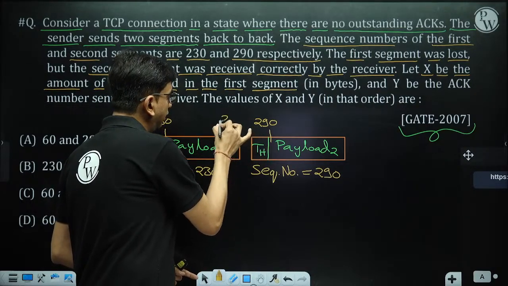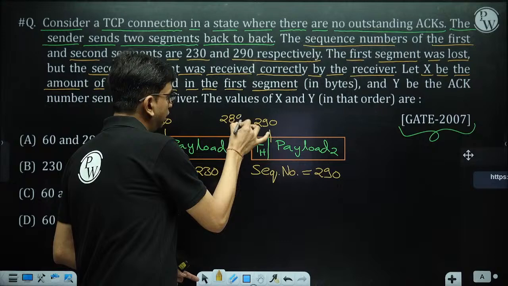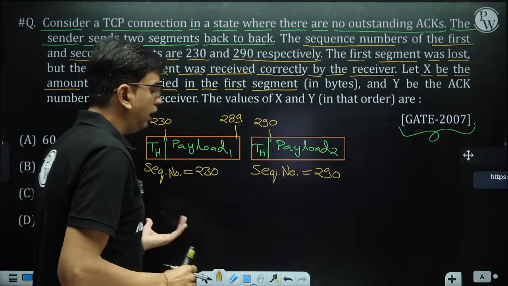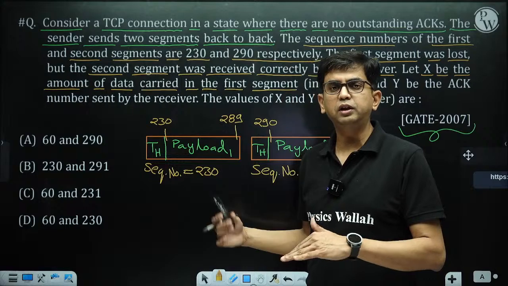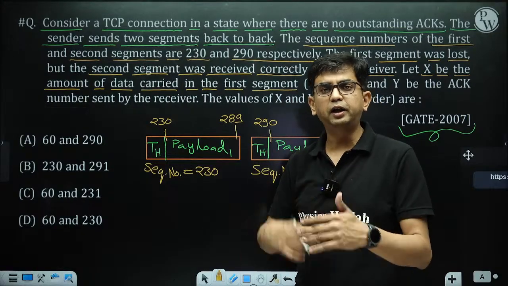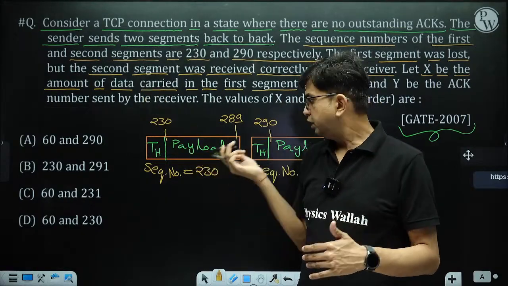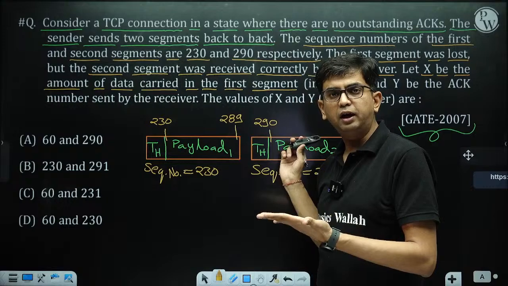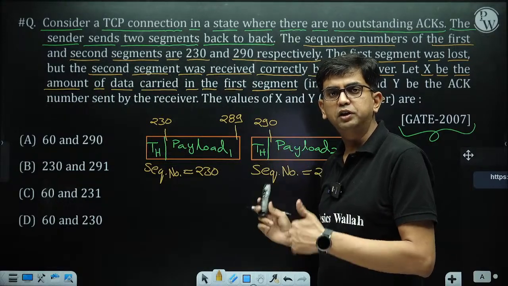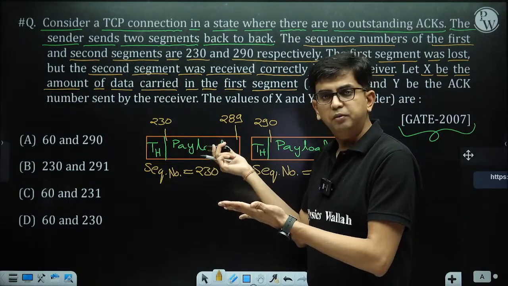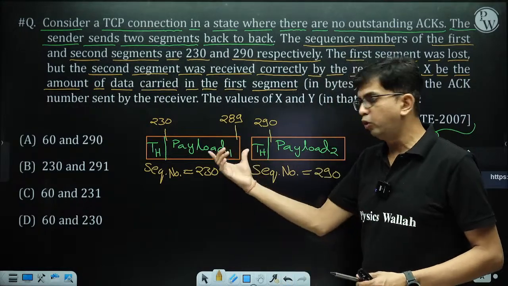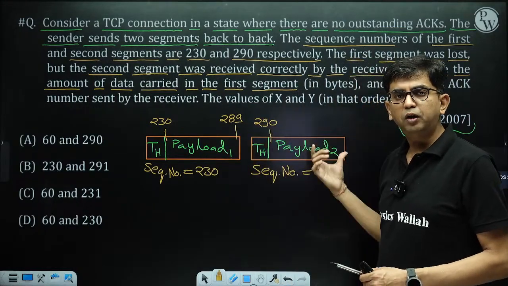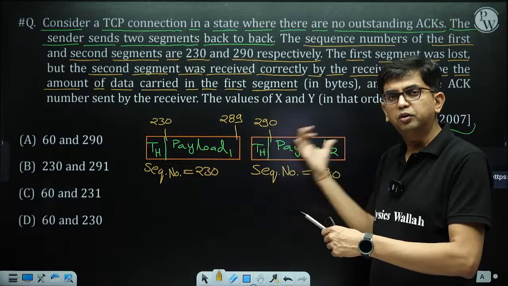Why? As per the question, these two segments are transmitted back to back. So this segment is carrying data in the payload part which actually follows this data, so it is continuous data. Whatever data is present in payload 1 and payload 2, the payload 2 data is just continuous after that.